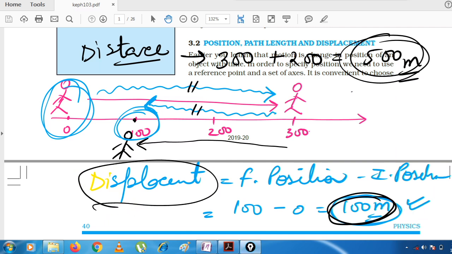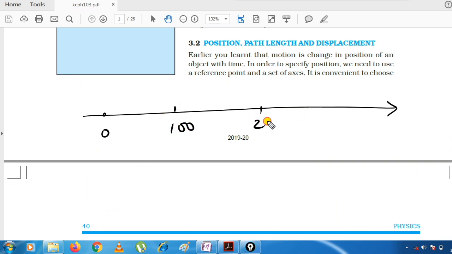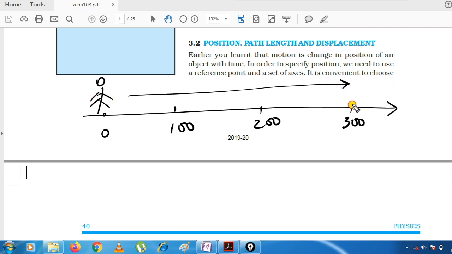Now, could there be any case in which displacement covered by a body will be equal to 0? Yes, it is possible. In this example which I am showing to you, here displacement will be equal to 0 but not distance. Again, suppose there was a body here. It started moving, reached this point, and after reaching this point turned back and came back to the same point from where it started. Okay, now you want to find out displacement.